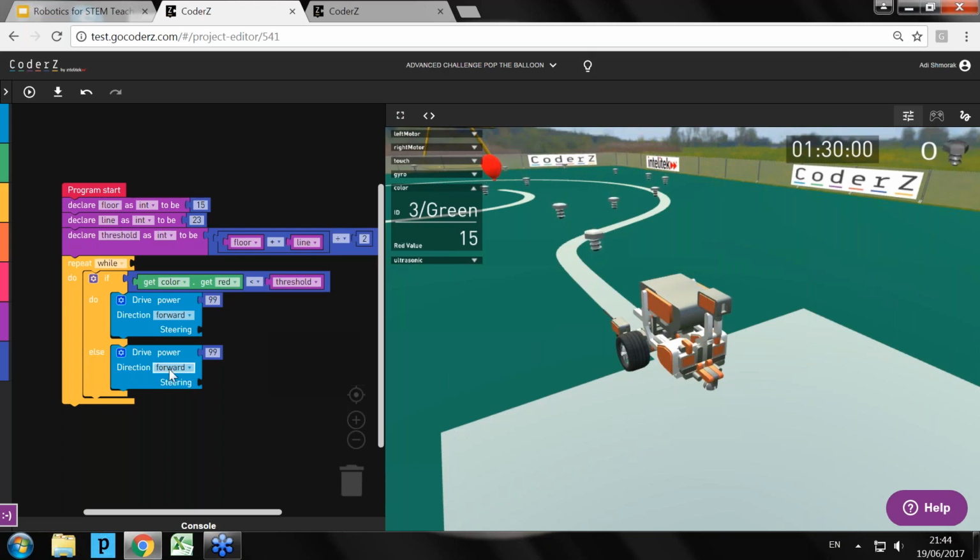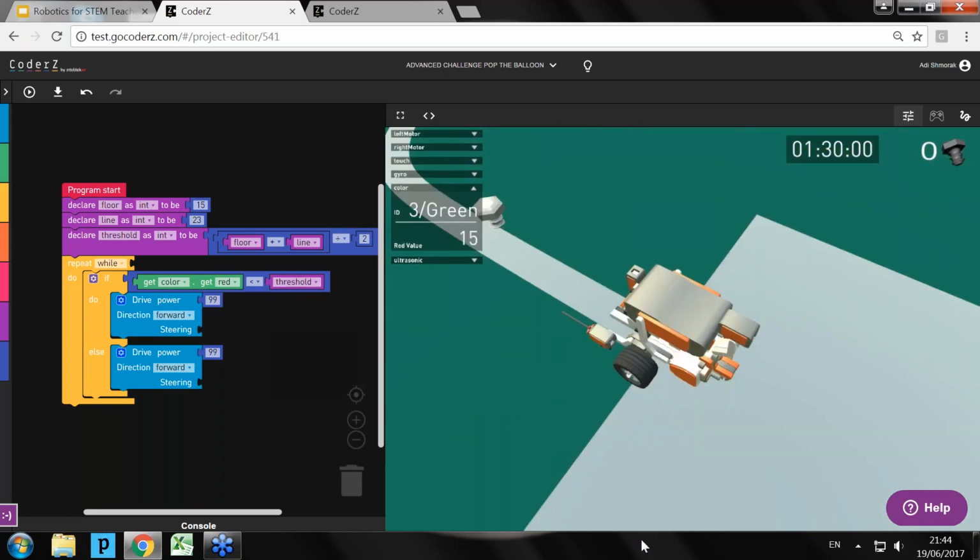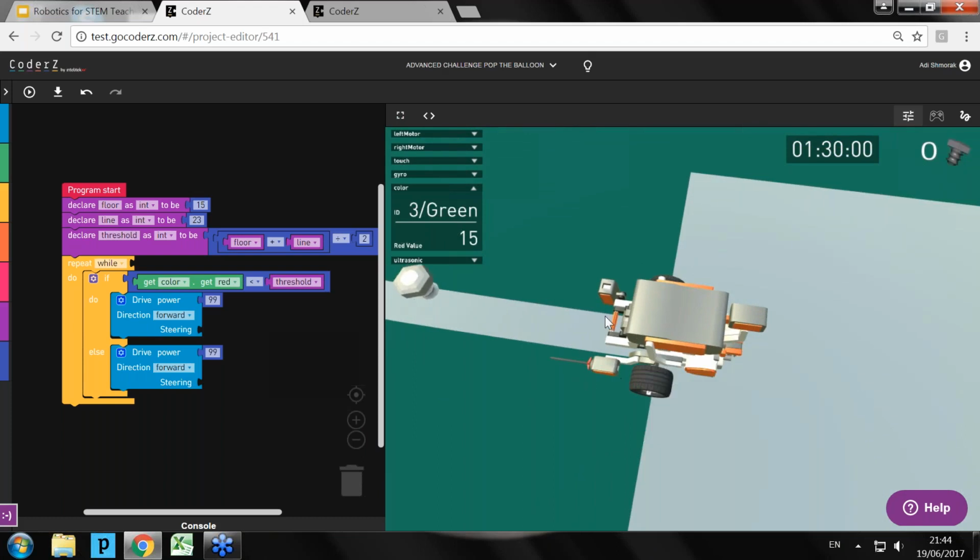By putting the if in the loop, we can constantly ask the same question, but act differently each time depending on the answer, depending on this condition. So, if our condition is light value below the threshold value, meaning we are over the floor, we would like to turn our robot to the left.